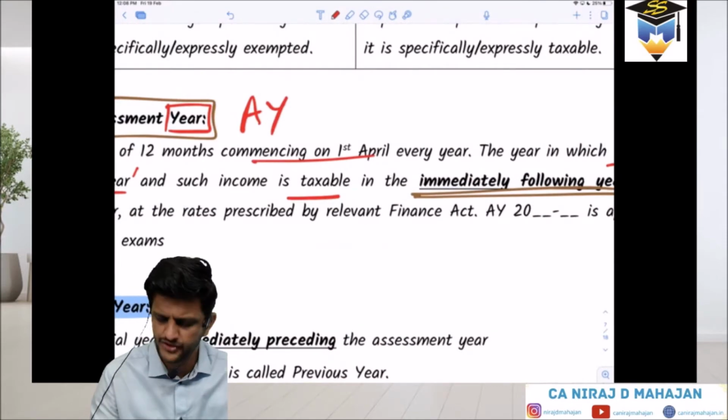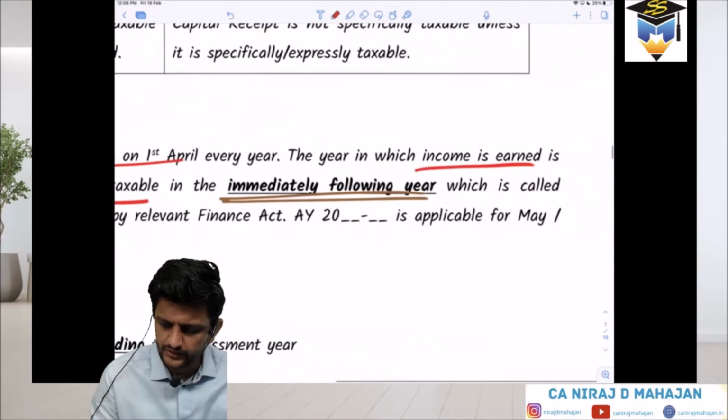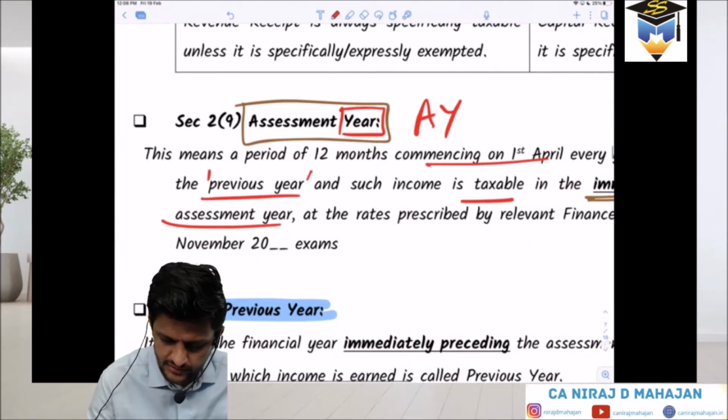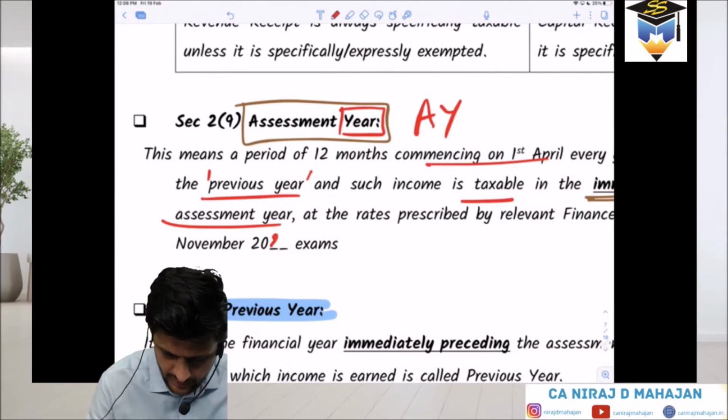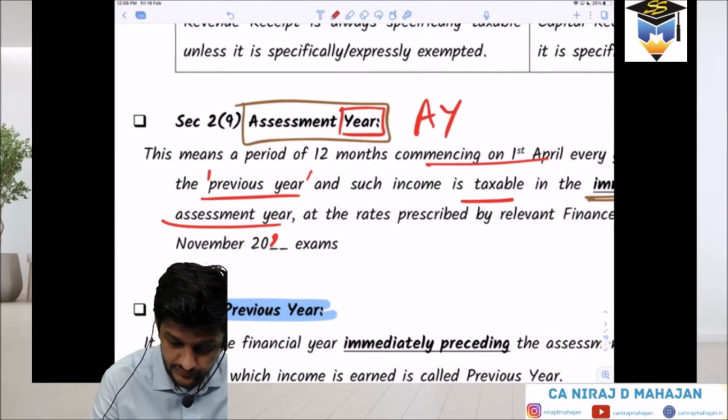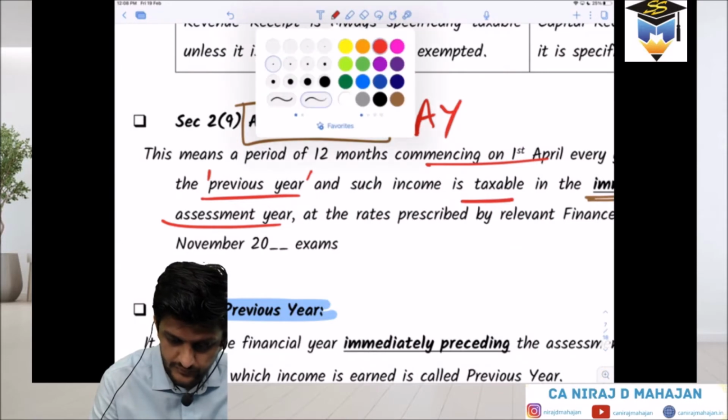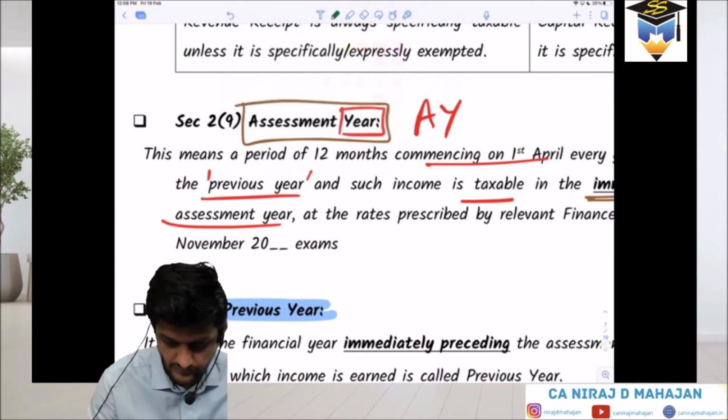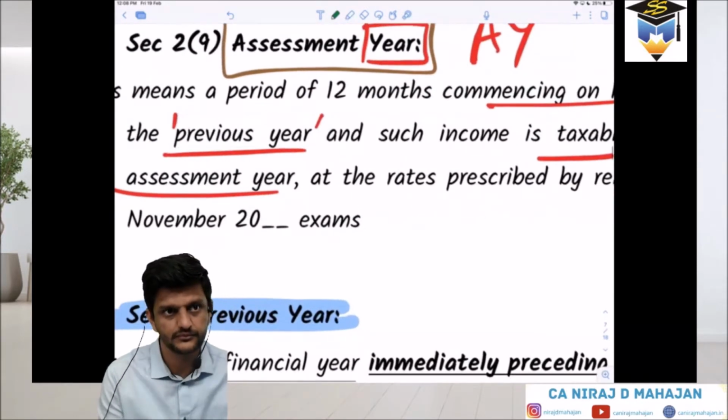Clear till here? Now, your exam, let us say, is in 2020. So, sir, suppose in the budget speech, the finance minister has amended some rates for the next financial year.